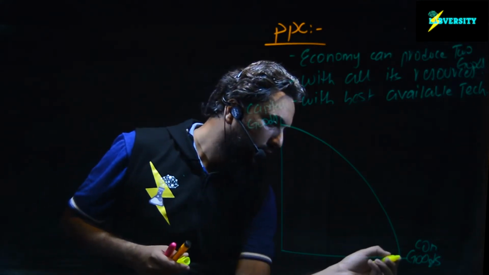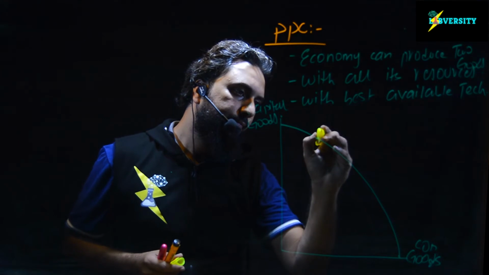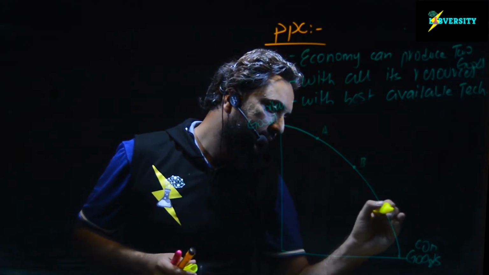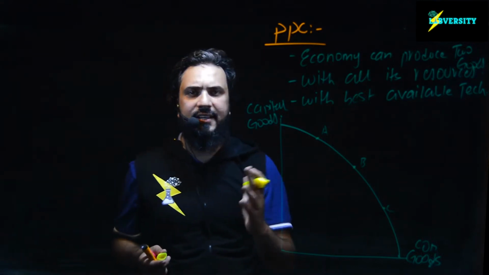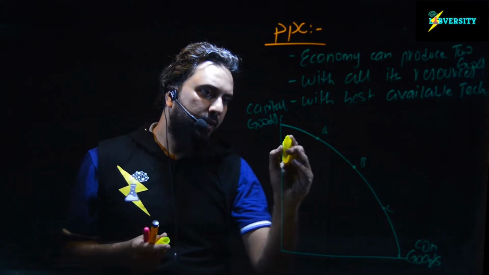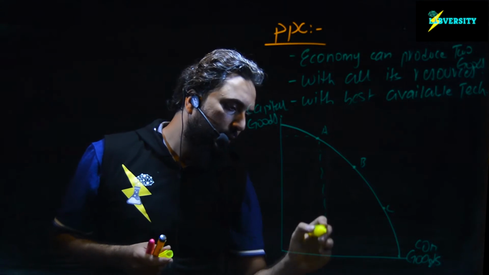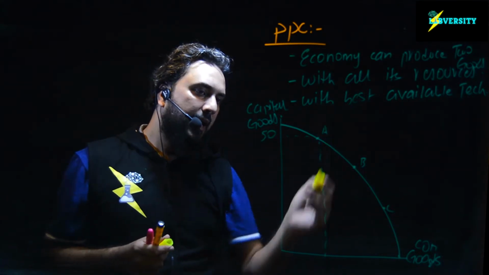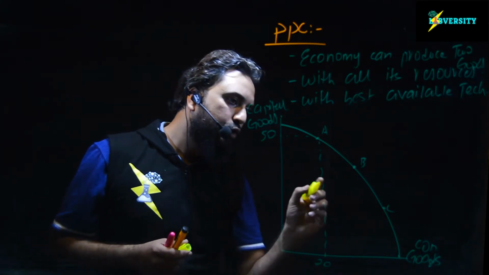So, point A, and we have different combinations, point B and point C. These are the different combinations an economy can produce. Let's suppose if the economy is producing at point A, it will be producing, let's suppose, 50 capital goods and 20 consumer goods.